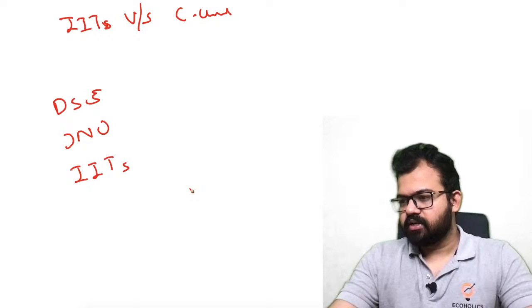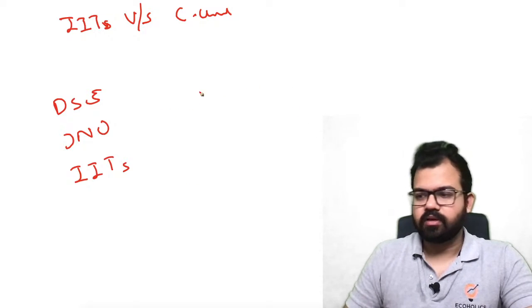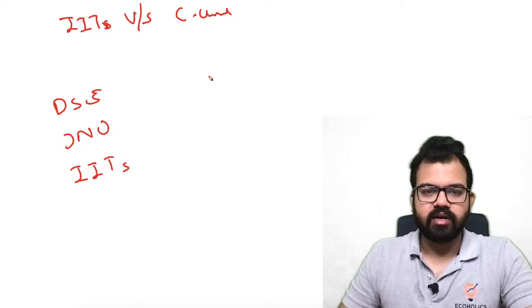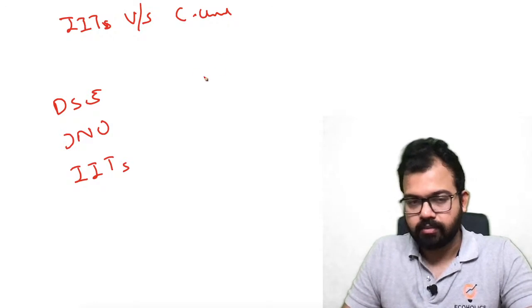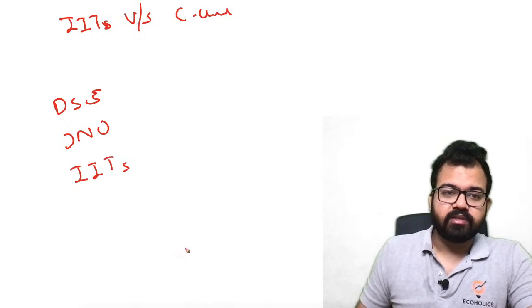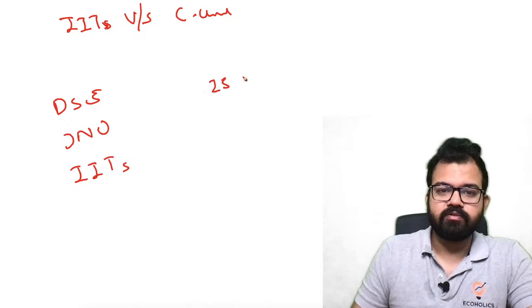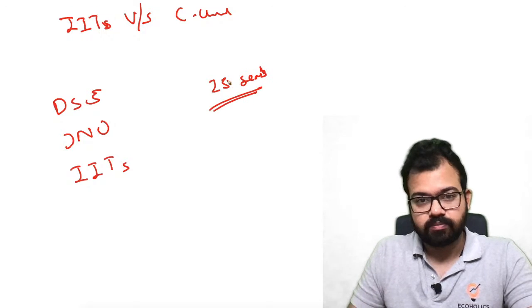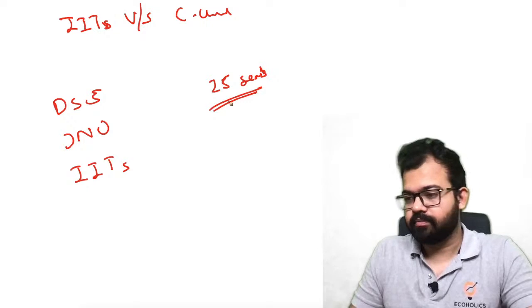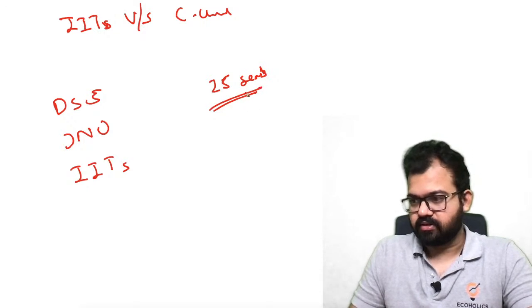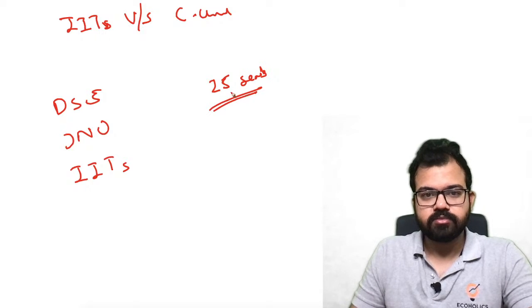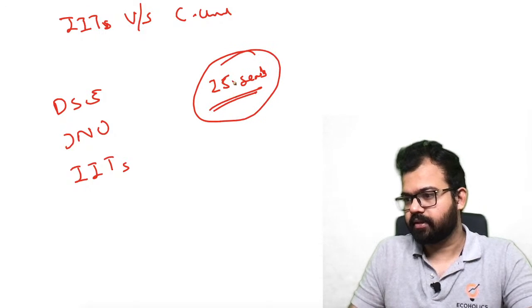Abhishek is asking total seats in all the IITs. See, I cannot say anything regarding the seats because that is their internal matter, and I am also not aware about their seats. But what I can say is that approximately 25 seats are there in every post-graduation program. So minimum around 25 seats. Every central university and others are offering, so minimum this much will be there, okay.